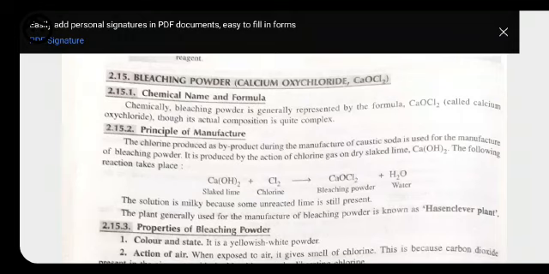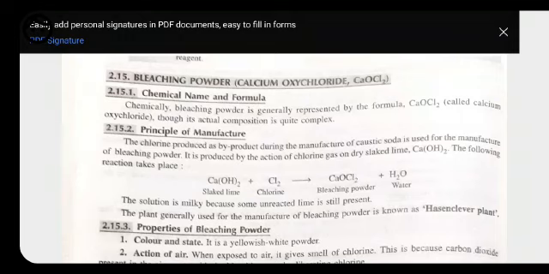Now we will go through the preparation method of calcium oxychloride. This preparation method we have already discussed while discussing the uses of chlorine. In the uses of chlorine, it was given that chlorine is also used for the preparation of bleaching powder, which we are going to see now.